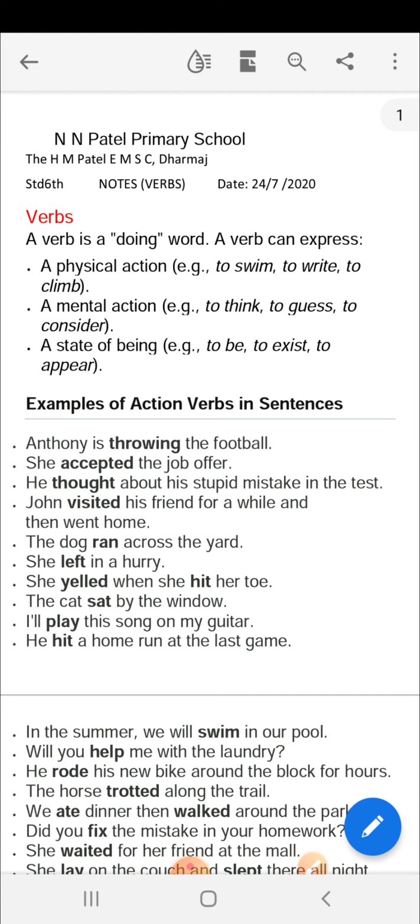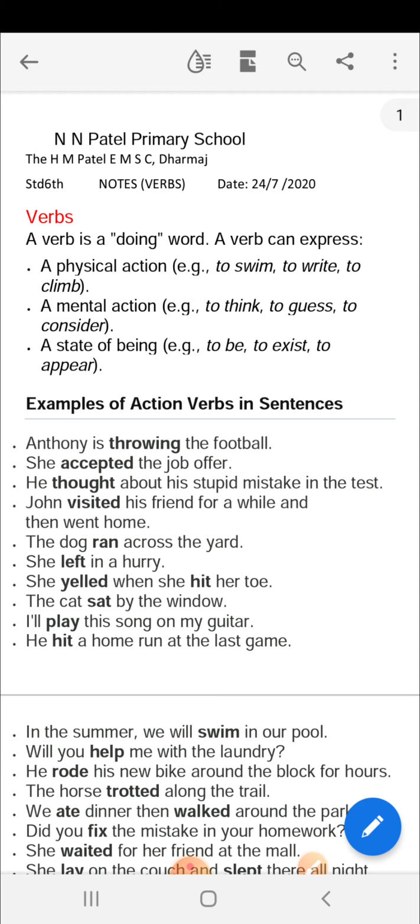In the last class we had discussed the poem The Kite. In the poem we came across certain words which were action words. What are action words? Action words are those which show some action that is performed. It is also called a doing word. So, those are termed as verbs. We define verbs today as follows: a verb is a doing word.